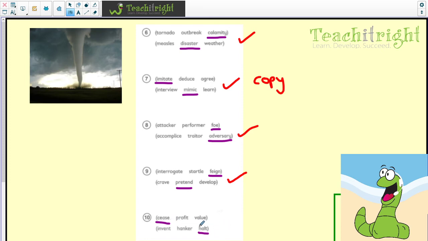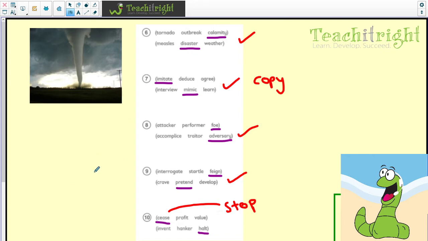And then we've got cease and halt. If you're riding a horse, you might say halt and then cease. So it kind of means stop. Not to be confused with seize, but cease. Well done if you got that one correct. So those are the 10 questions.